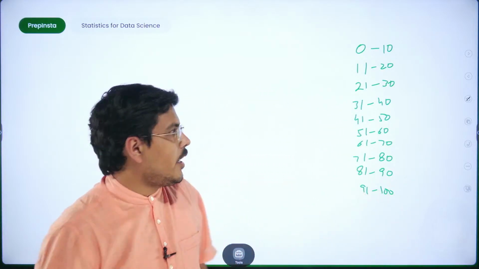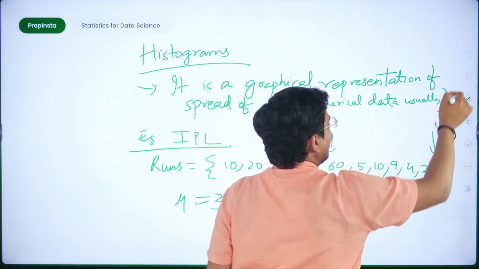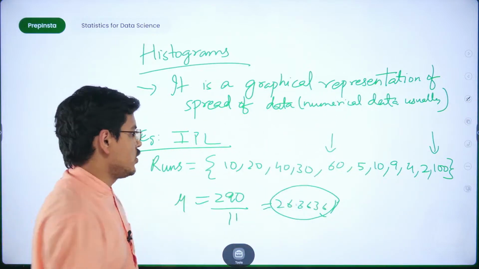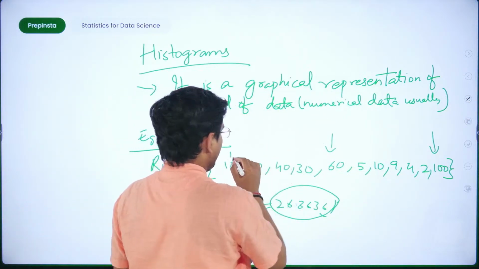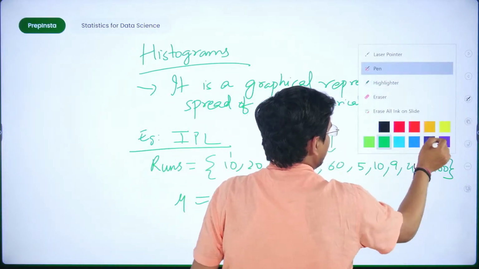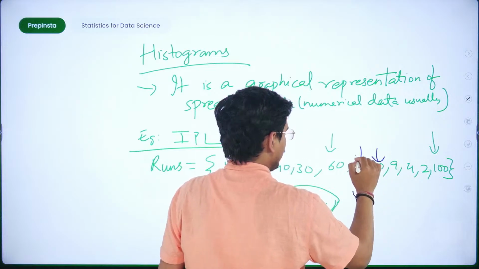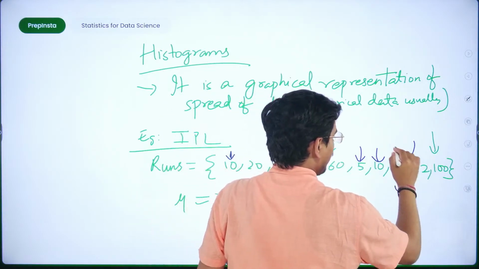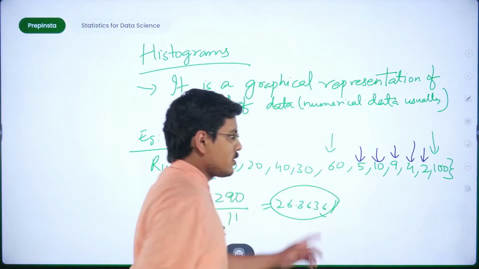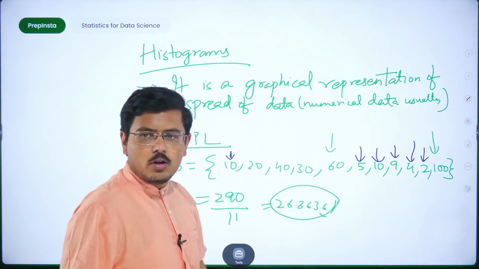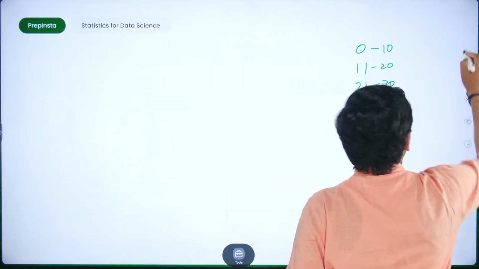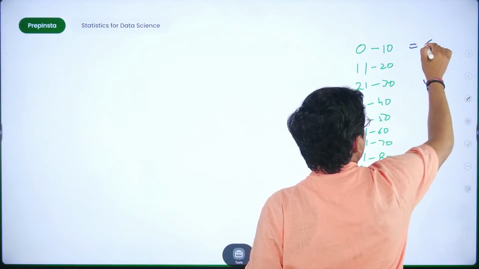Fine. Now when I talk about 0 to 10, how many people have scored in this range? 1. Fine. Let's change the color of the ink. 1, 2, 3, 4, 5 and 6. So 6 people have scored in this range. Fine. So I'll write here 6.